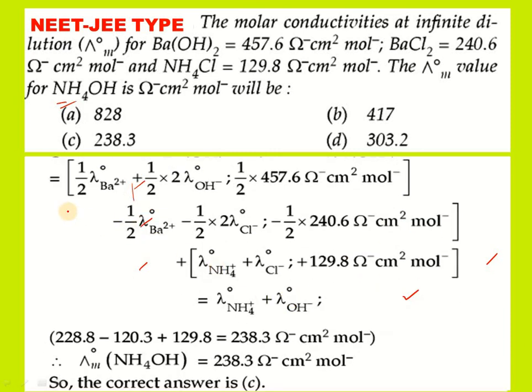Of that we have obtained the ammonium and OH minus ions. After substituting the values given in the question, the ammonium hydroxide lambda m naught value is 238.3. So the correct option is option C.